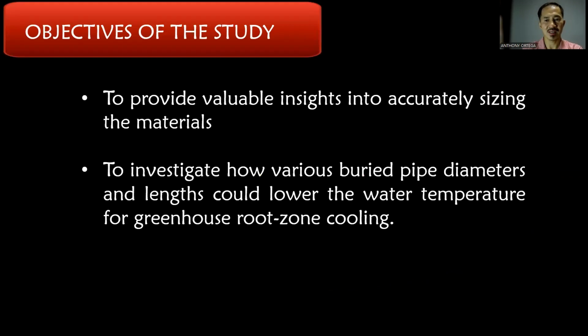The objectives of the study: the development of a horizontal ground heat exchanger aims to provide valuable insights into accurately sizing the materials to achieve optimal or maximum temperature drop or reduction, thereby enhancing the overall efficiency of the system. Thus, the study aimed to investigate how various buried pipe diameters and lengths could lower the water temperature for greenhouse root zone cooling.